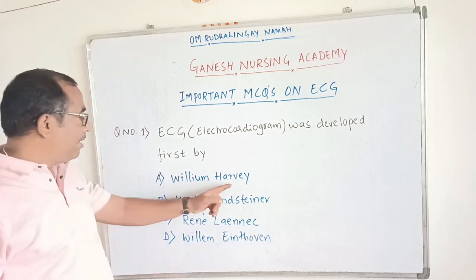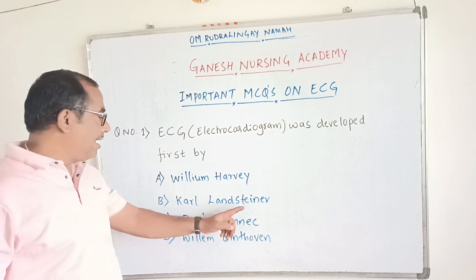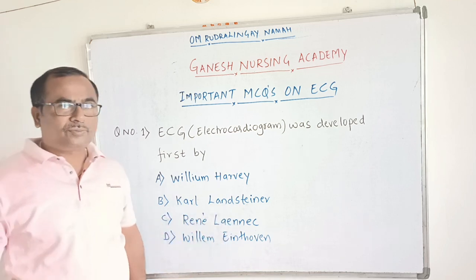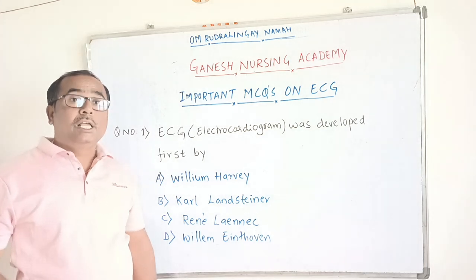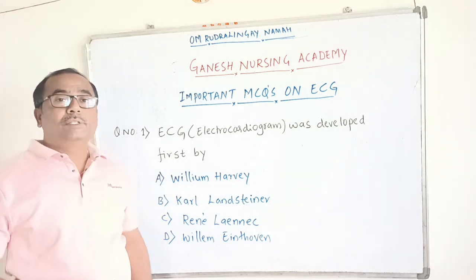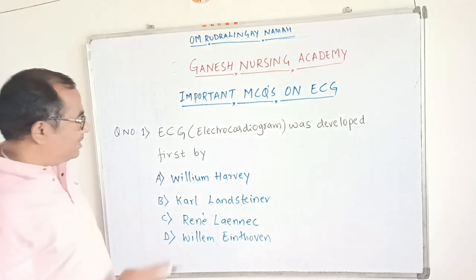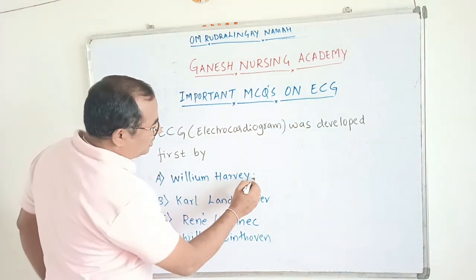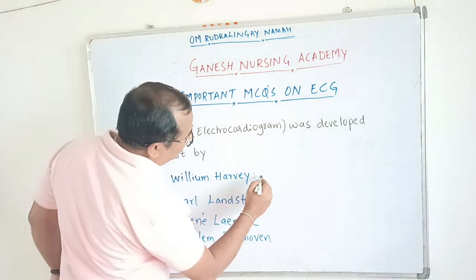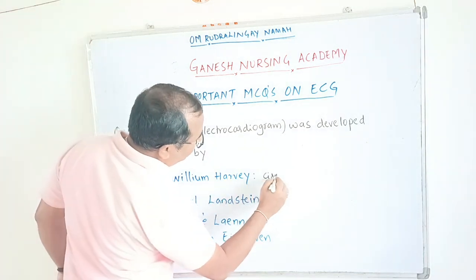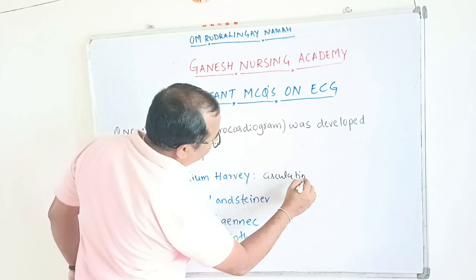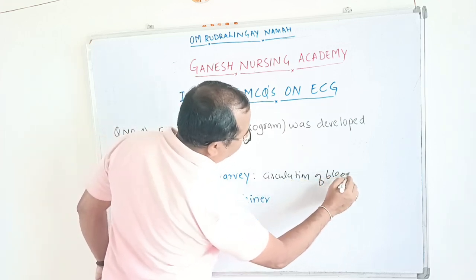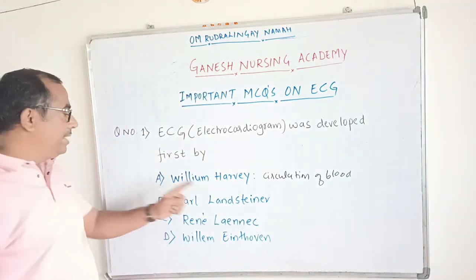So option A is William Harvey, option B is Carl Landsteiner, option C is René Laennec, and option D is William Einthoven. Now after reading all the options, you first make out the options which are not correct. First, William Harvey: is it correct? It is not correct, because William Harvey discovered the circulation of blood, how the blood circulates in the body.